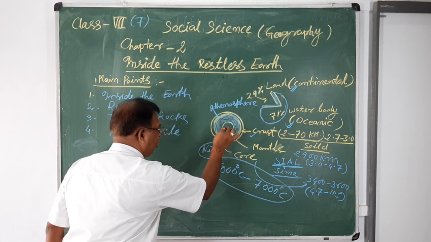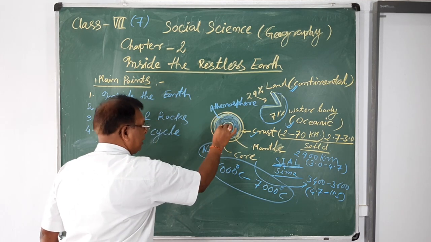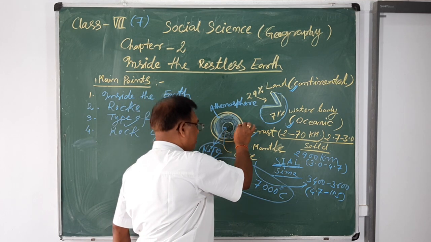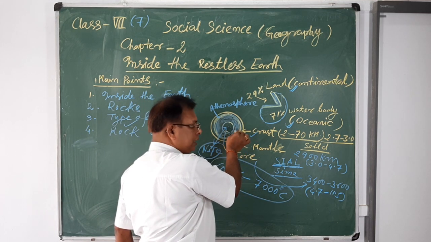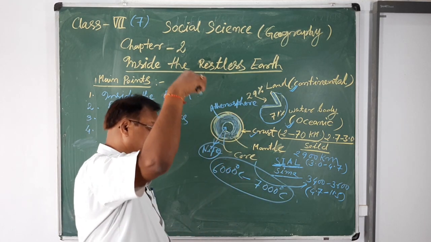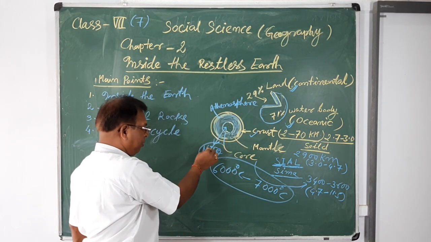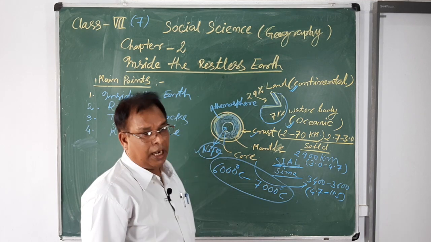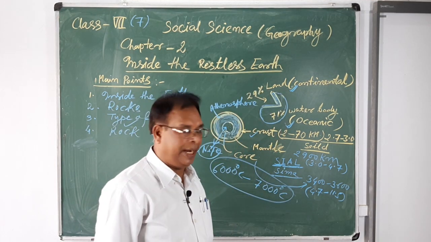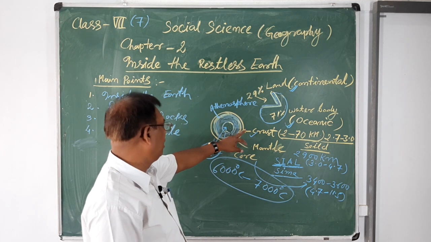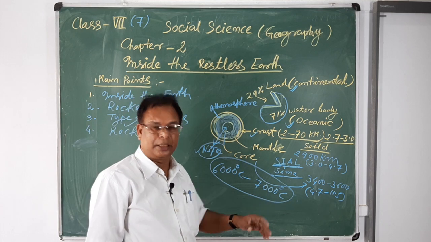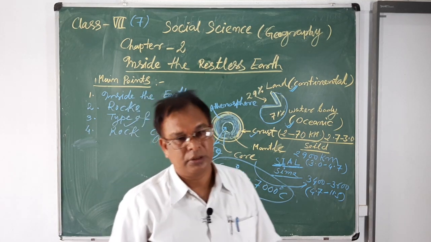Therefore, it is also known as the ferrous. It is also known as the Nife. So, Sial is the uppermost layer, Sima the innermost layer, but near the deepest portion of the land is found the Nife. So geographers or geologists define different types of earth materials and rocks in different shapes and structures. Thank you very much.